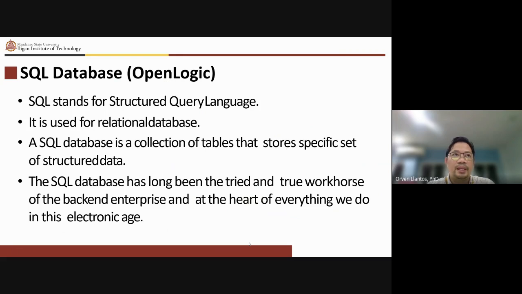With this, it's good that we have this kind of context in our discussion, because we now know that this is really just the introductory part of business intelligence. Anyway, the SQL database has long been the tried and true workhorse of the backend enterprise and at the heart of everything we do in this electronic age. Many of the websites that we are using are actually using SQL databases.